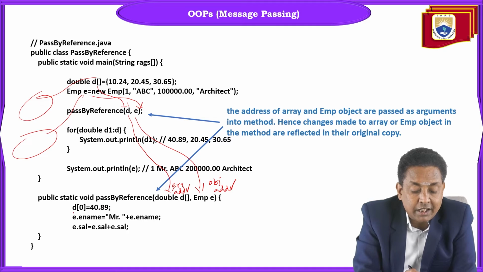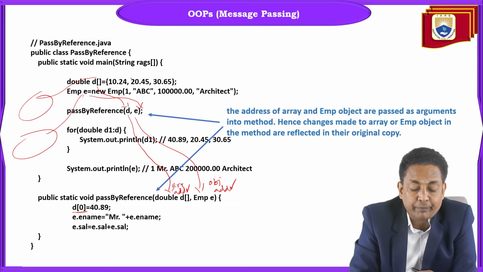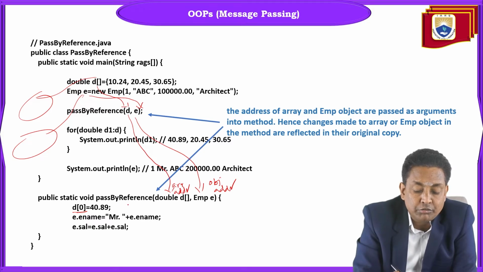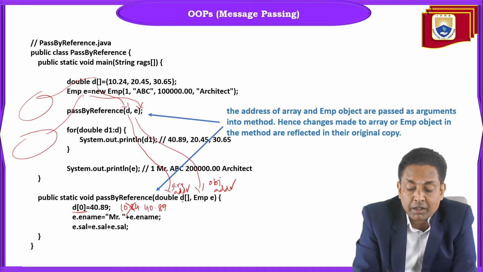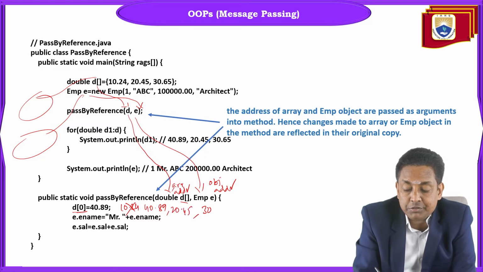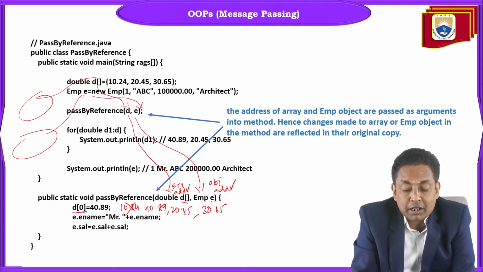Hence, inside this array, df0 means its value is 10.24. We change it to 40.89, and 10.24 will be replaced with 40.89. What about the remaining values? The remaining values will remain as 20.45 and 30.65. They'll remain as they are. And next, coming to the employee also.